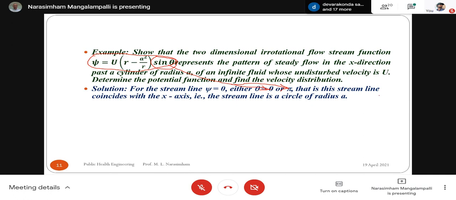So that means the streamline coincides with your x-axis.